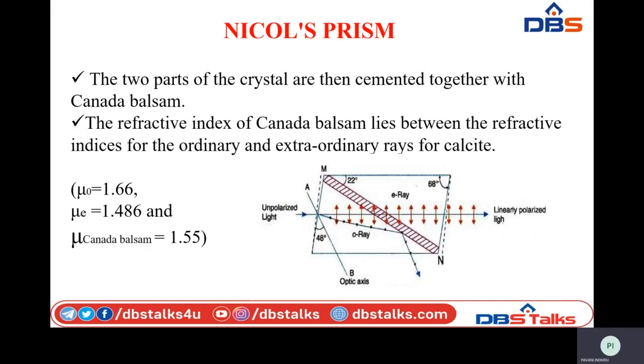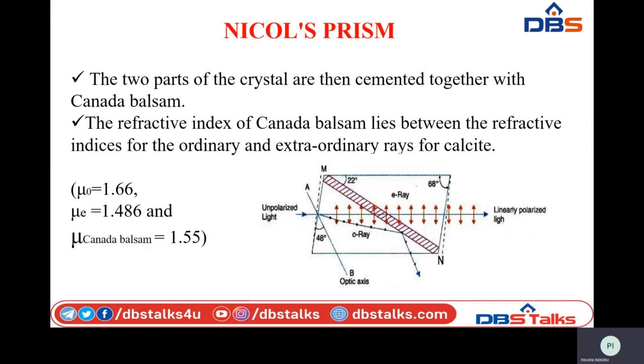The bar here represents the Canada balsam layer. We cut the crystal and the two pieces are joined again with the help of the Canada balsam layer. This Canada balsam layer has a refractive index in between the refractive indices of the extraordinary ray and the ordinary ray.